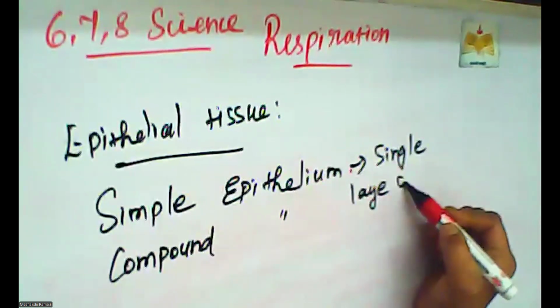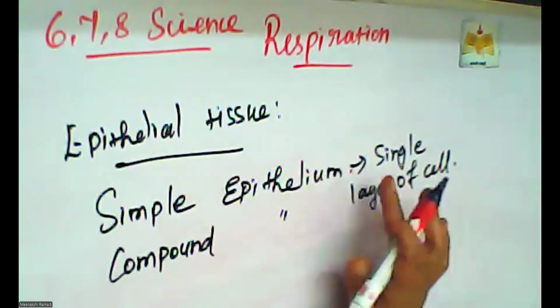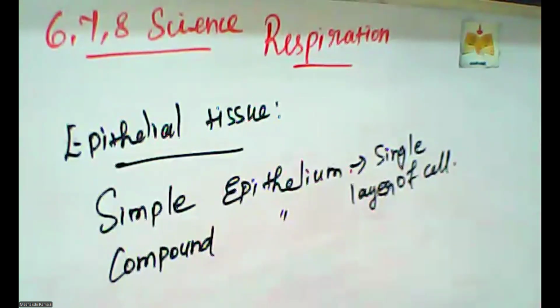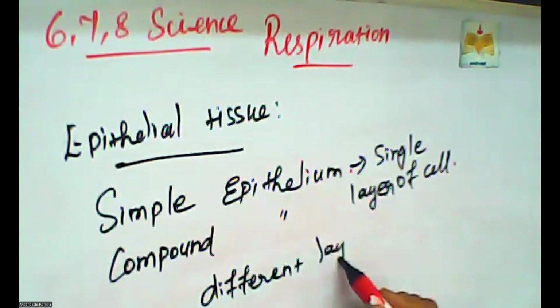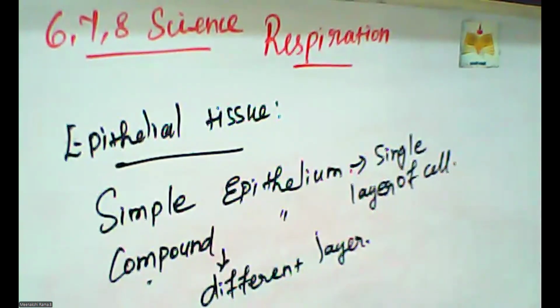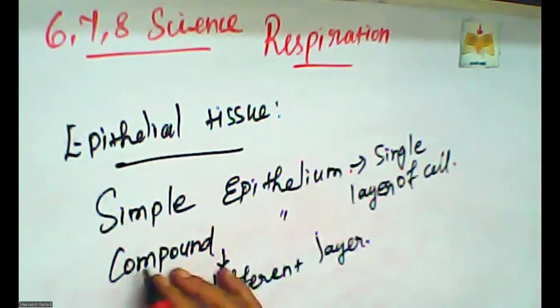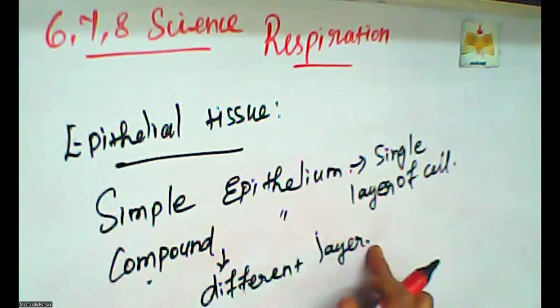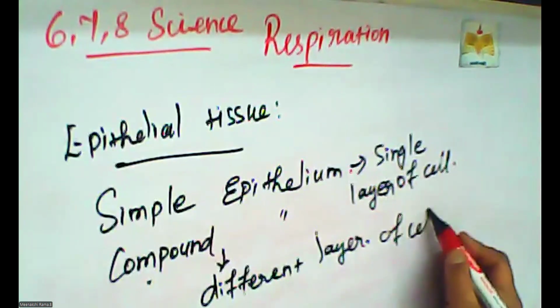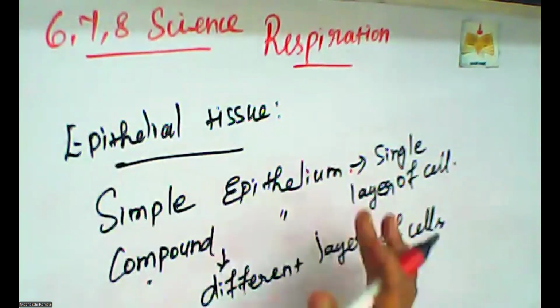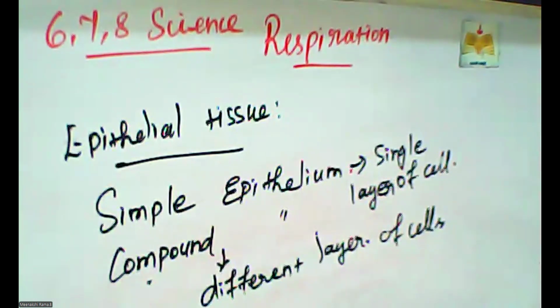Compound epithelium is composed of different layers. So the main concept is that simple epithelium is made up of a single layer of cells only, and compound epithelium is made up of different layers of cells. This is the main difference between simple epithelium and compound epithelium.